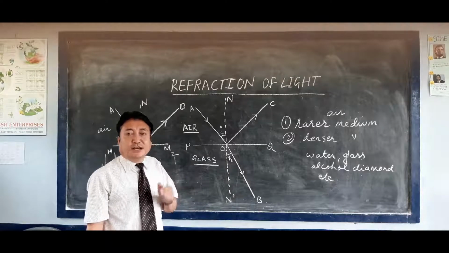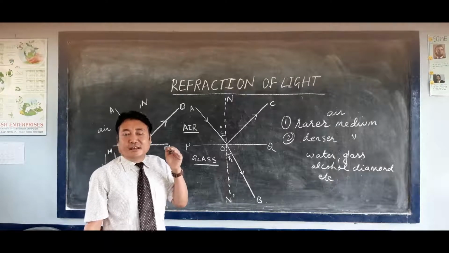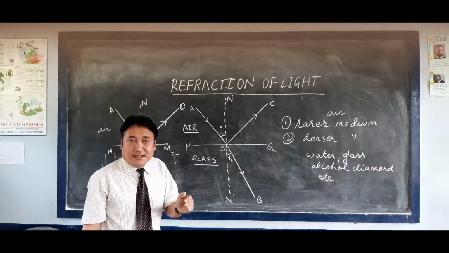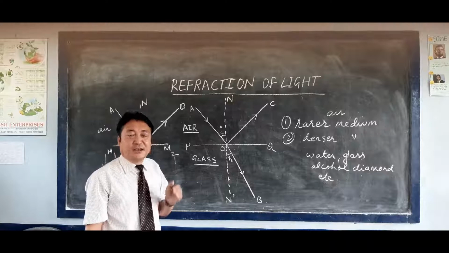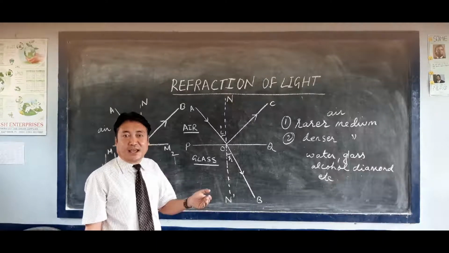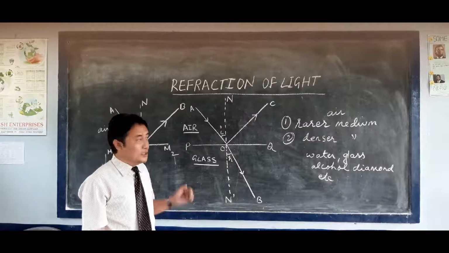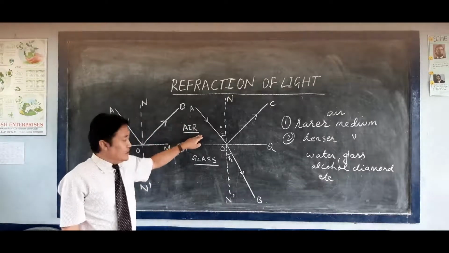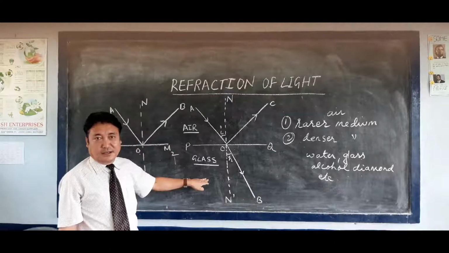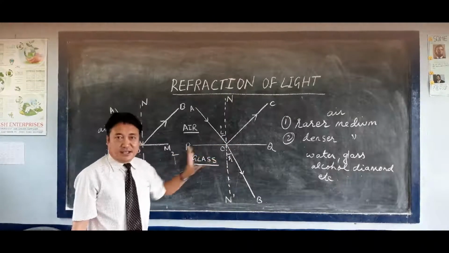So due to the difference in the densities and the difference in the speed of light, the refraction of light takes place. Now the speed of light in air and glass are different, so due to that, refraction takes place.